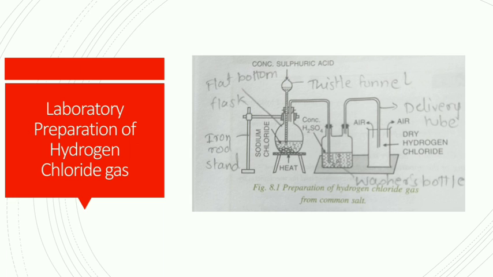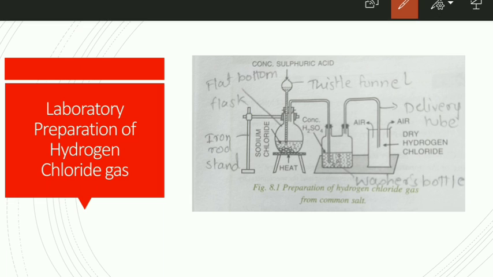Now the most important topic is the laboratory preparation of hydrogen chloride gas. The two reactants in this preparation experiment are sodium chloride and concentrated sulfuric acid.